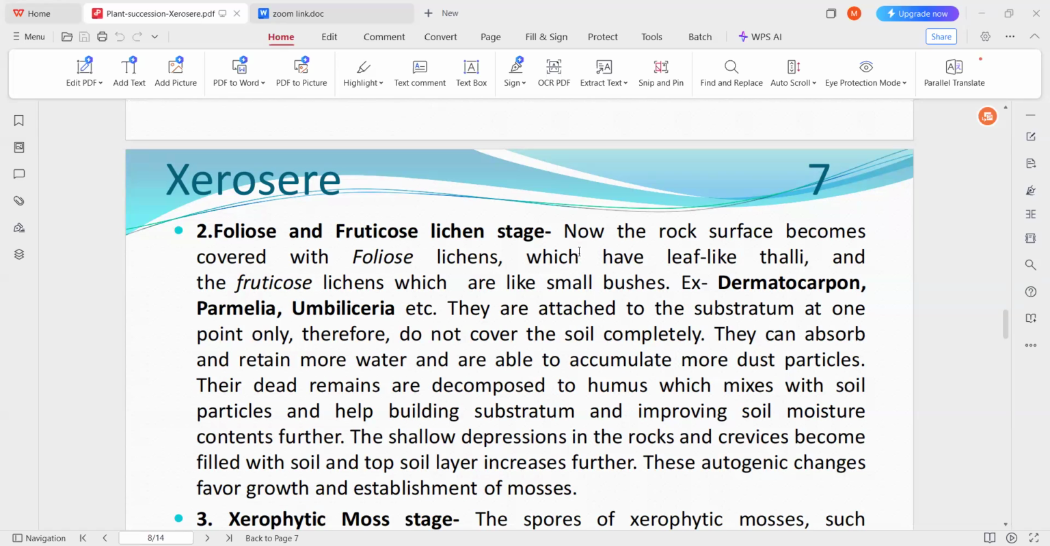So in the second stage, that is after the replacement of the crustose lichen, this space is suitable for the foliose and fruticose lichens. They start growing here and increase in number, and these lichens also secrete carbonic acid. So they again help in the breakdown of these rock particles. Along with this, after some days, the death and decay of these lichens also takes place, due to which decomposition of these lichens takes place and formation of the soil will take place.